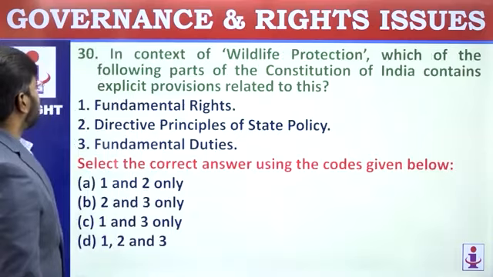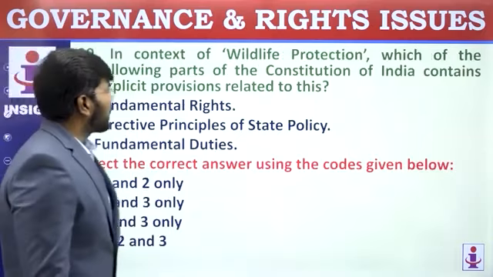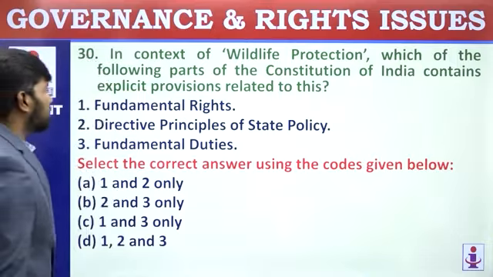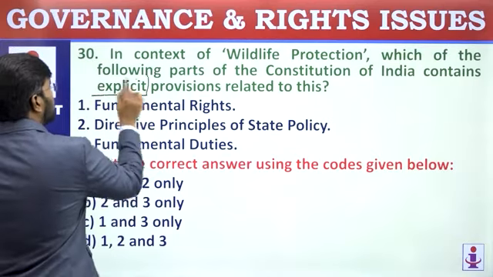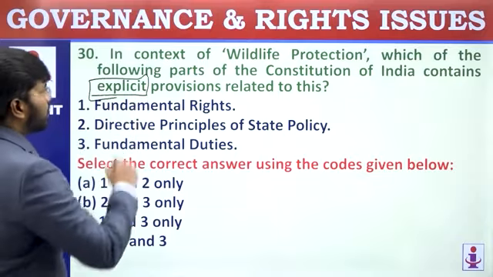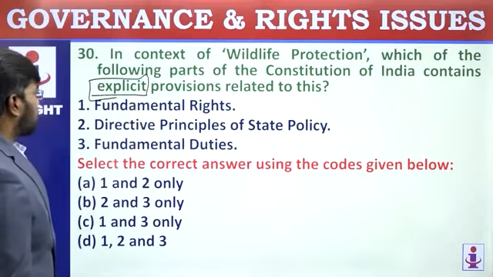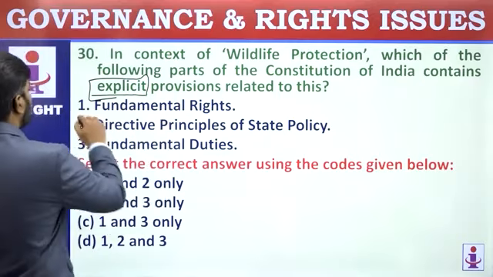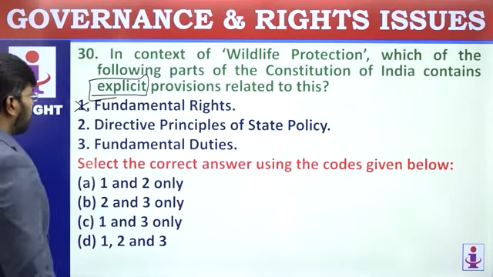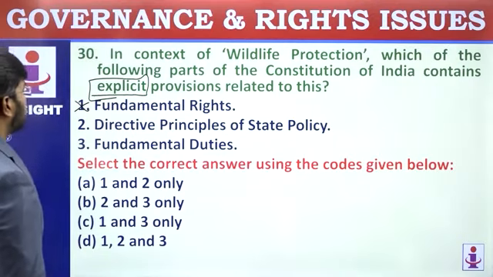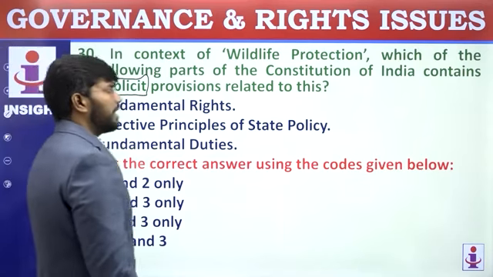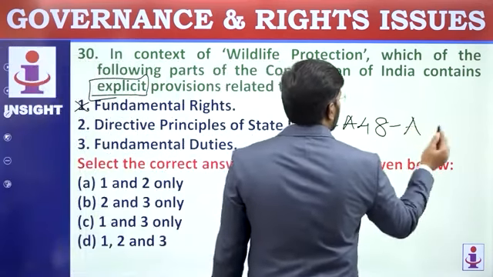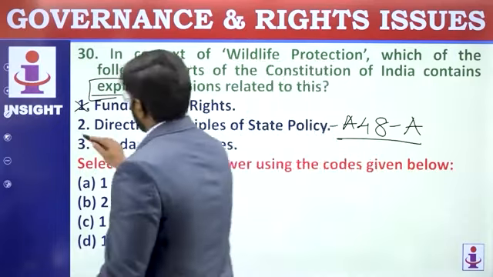Let's move on to the next question. In context to the Wildlife Protection Act, which of the following parts of the Constitution of India contains explicit provisions related to this, that is related to wildlife protection? Fundamental rights. In fundamental rights, you won't be able to find anything related to wildlife explicitly. So remove this option. Then go directly to the Directive Principles of State Policy, the second statement. Yeah, you can find in Article 48A, which is dealing with protection of wildlife. So second statement is a correct one.